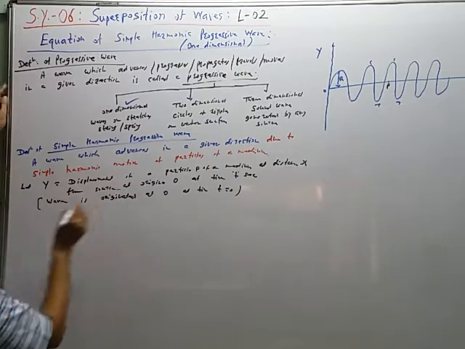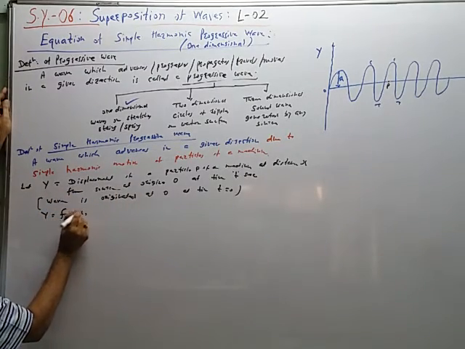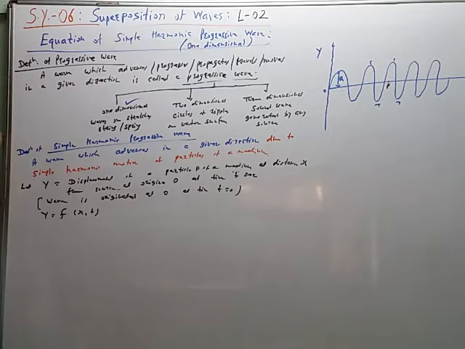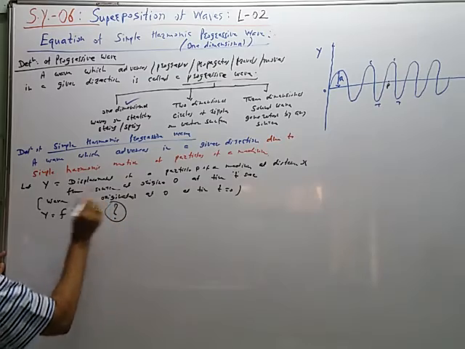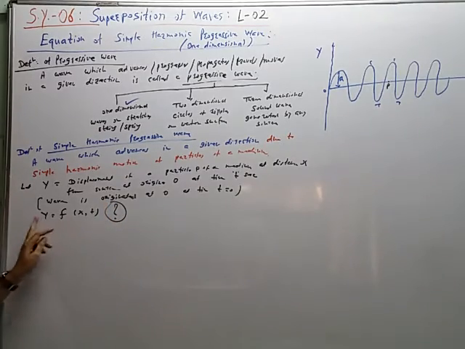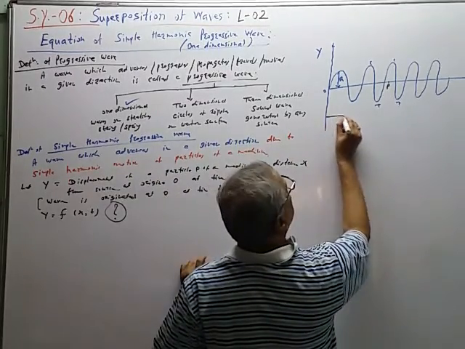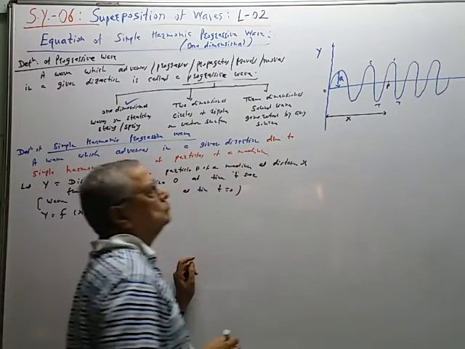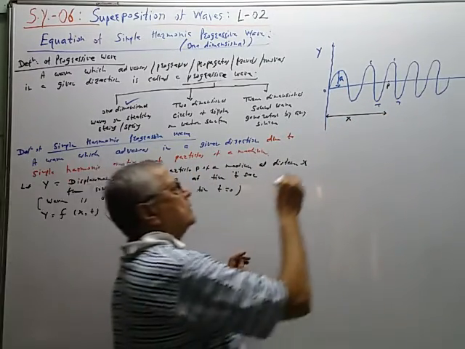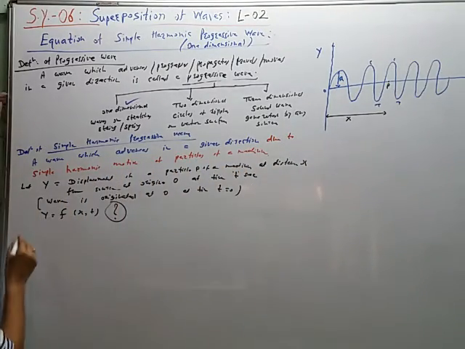So y is a function of distance x as well as time t. So we have to derive this equation. What is the relation between x, t and y? x is the distance covered, I will show in the figure. This is the distance covered. And this is the time t, like this.